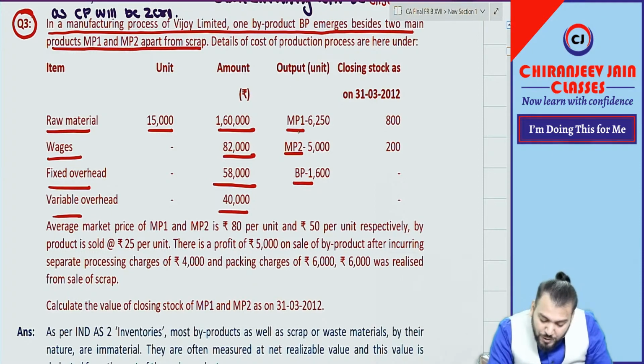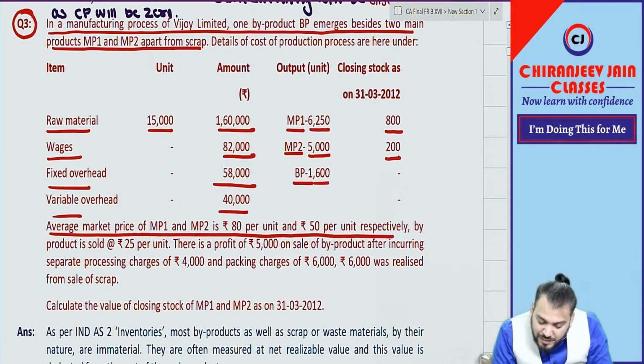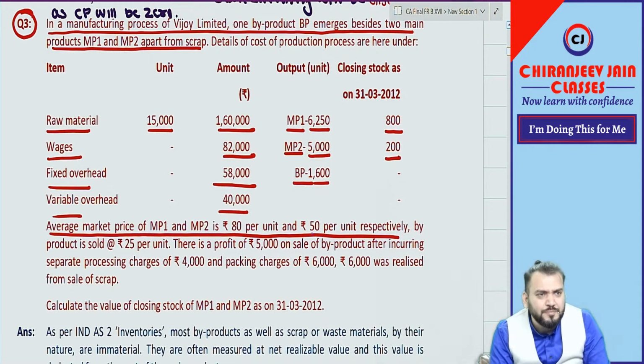Then they have given output: MP1 6250, MP2 5000, BP 1600. Closing stock as on 31st March 2012: 800 and 200. Average market price of MP1 and MP2 is 80 and 50 per unit respectively. This is the sale price at the time of split up. This can be used for allocation purposes, but the sales value will be used, not the sale price.